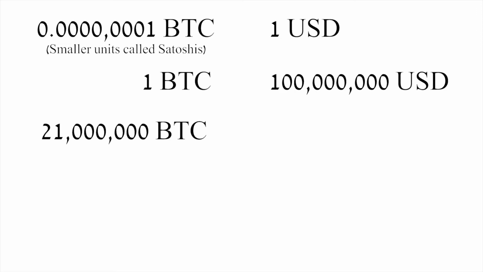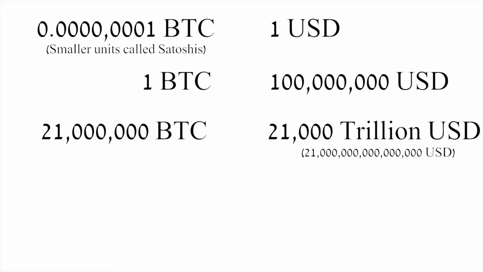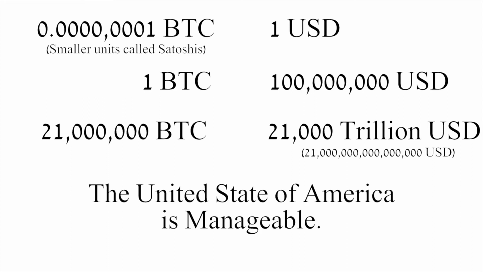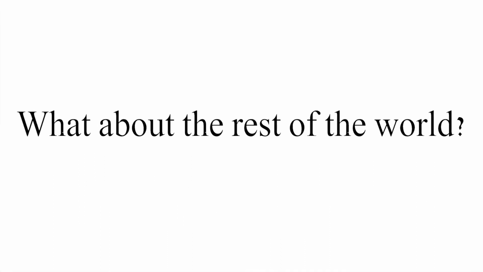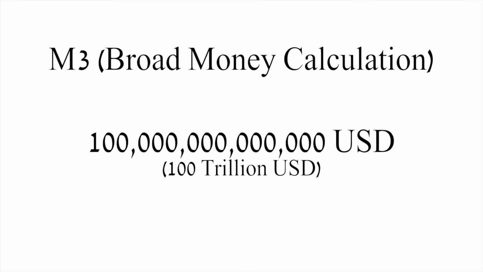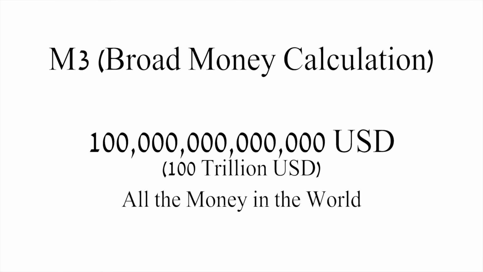Since we will have 21 million full Bitcoins, we will now be able to replace $2,100 trillion. As we will only have $1.5 trillion in existence, we can easily manage the US dollar and the US economy. But what about the rest of the world? As per the M3 broad money calculation, we should be in the neighborhood of $100 trillion. This amount includes all the money which is accessible in all forms of currencies across the globe, once converted and valued in the US dollar.